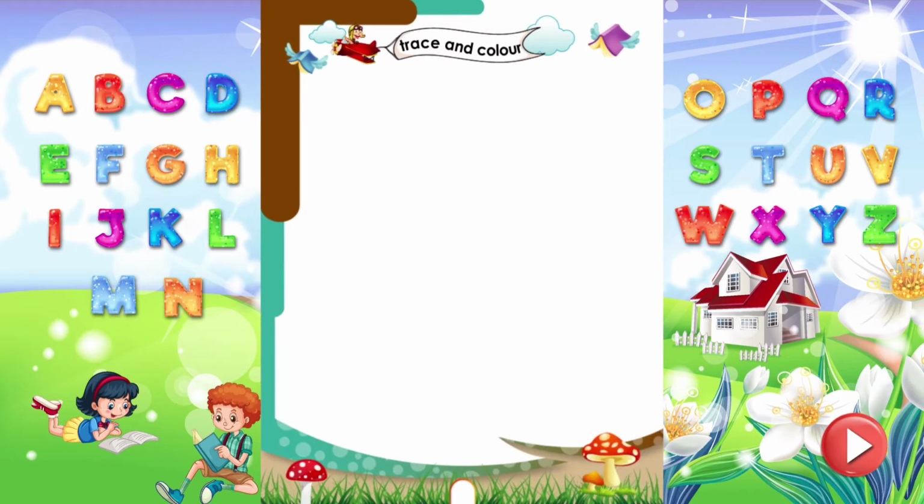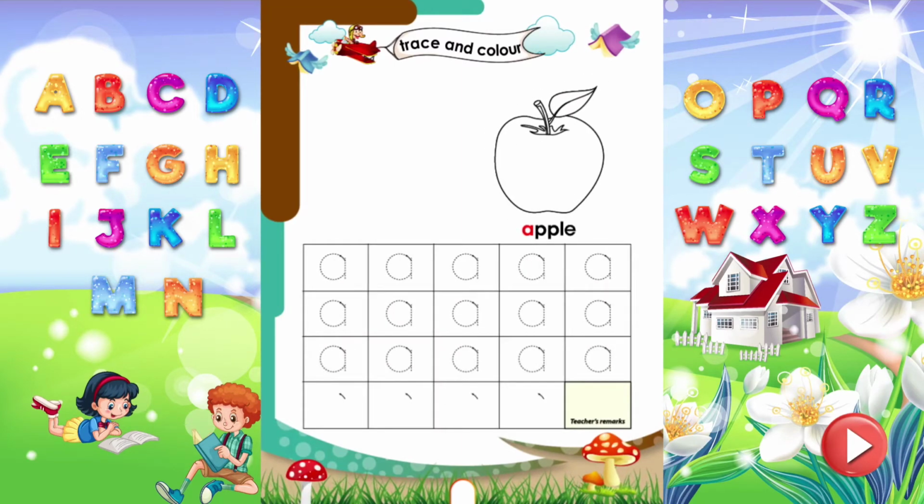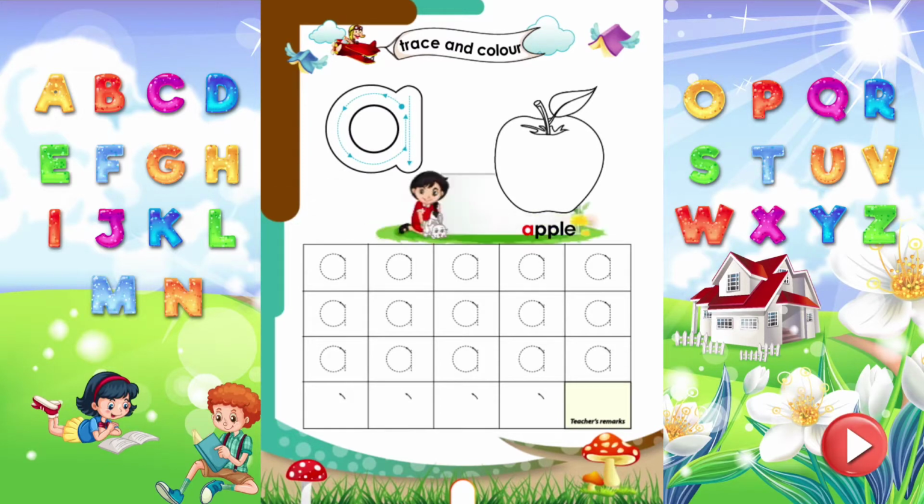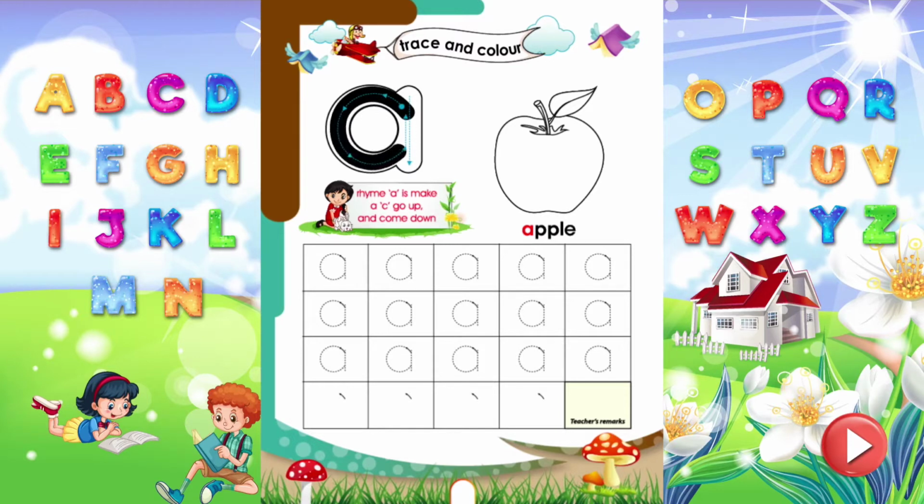Trace and color. Let's trace the letter A, which sounds A. Rhyme A. A is make a C go up and come down. Trace all the letters properly. Wow! Time to color the apple.